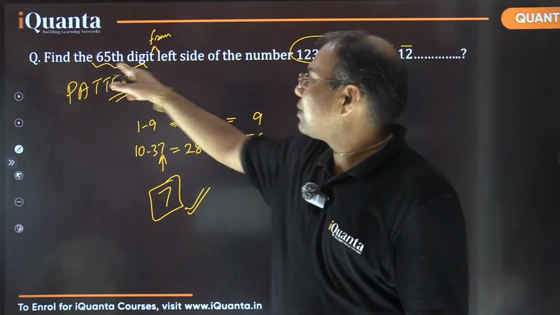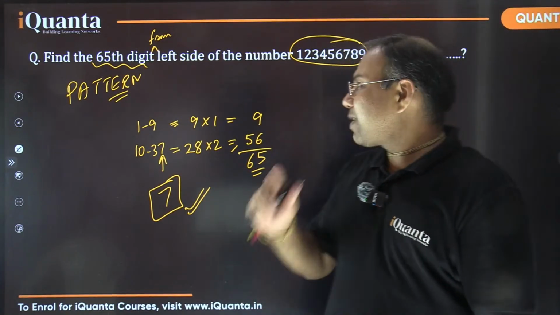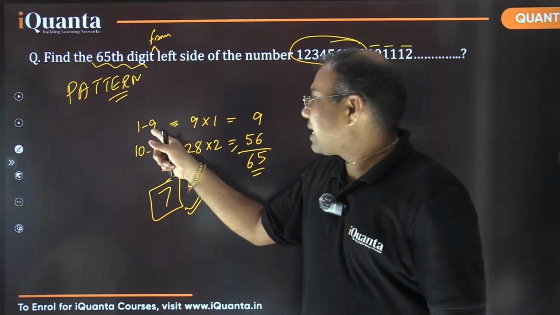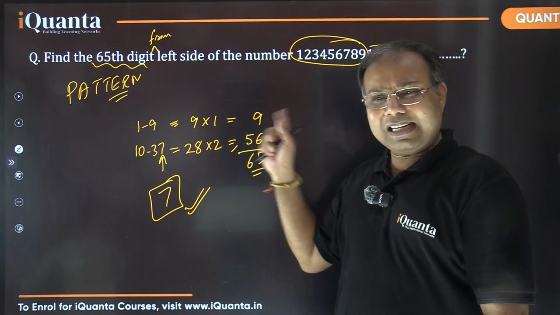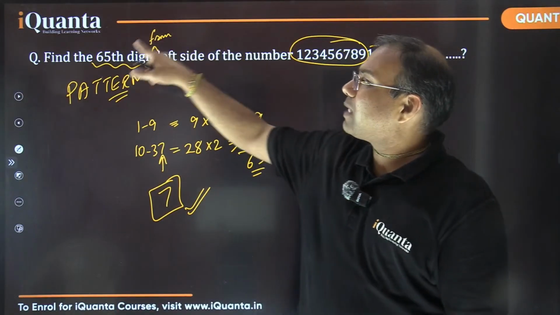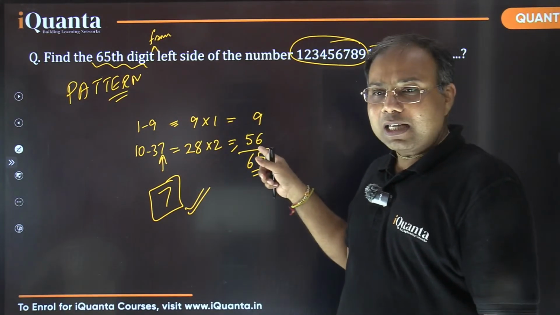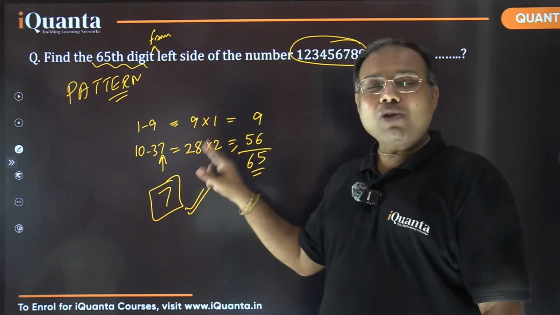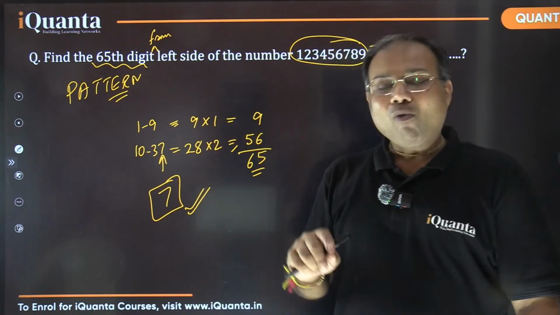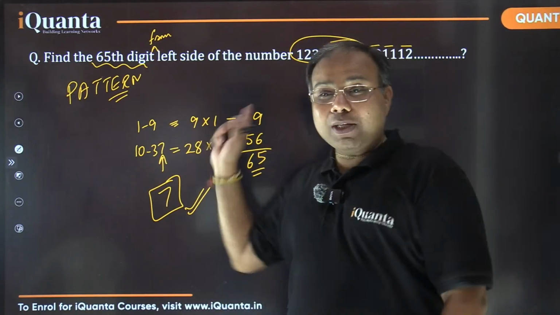The first 9 numbers, the single digit numbers, used exactly 9 digits. So to get to the 65th digit, I need to look for 56 more digits, which will be formed by 28 two digit numbers. So effectively, the question is simply, what is the last digit of the 28th two digit number, right?